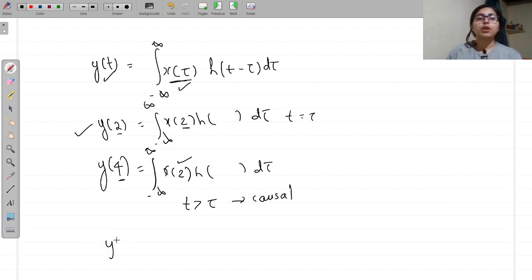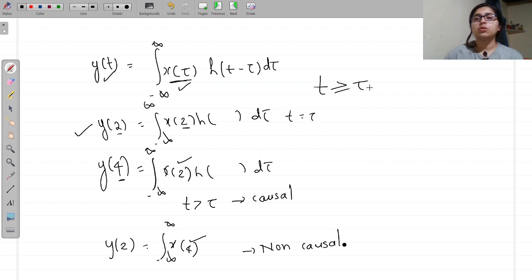But if you have y of 2, then here you have x of 4. This means it is depending upon the future value of the input. This will be your non-causal. So if t is greater than or equal to tau, then you get the causal system. If t is less than tau, then you are going to get the non-causal system.